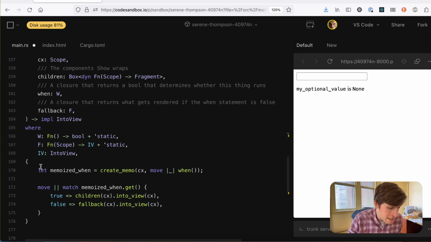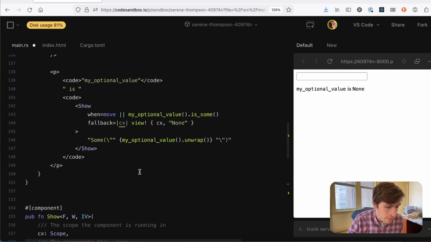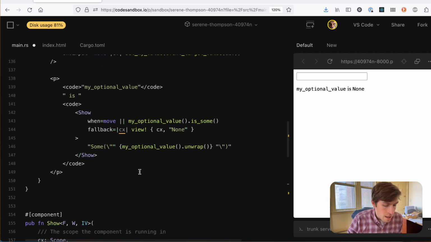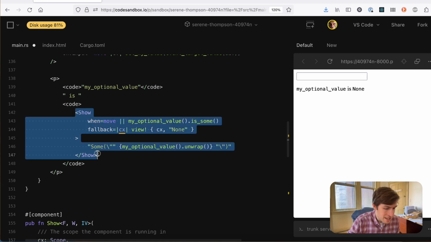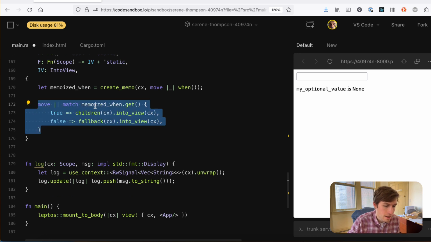Okay, so it creates a memo around the when, and then if that's true, it returns the children, and if it's false, it returns the fallback. These are both functions, so it calls it to render it, and then it returns it as a view. Super simple. So I think this is what's happening in this case. When you put this in here, this actually returns a function, which the renderer wraps in a create effect.